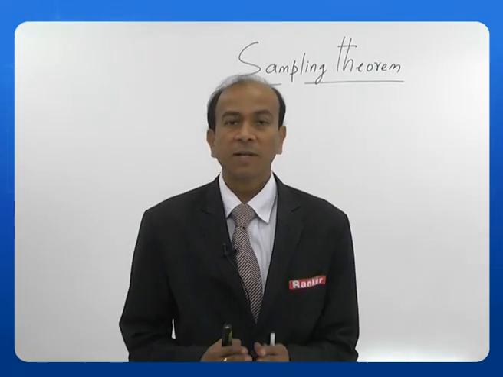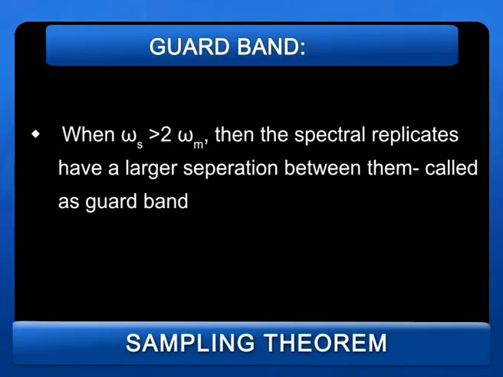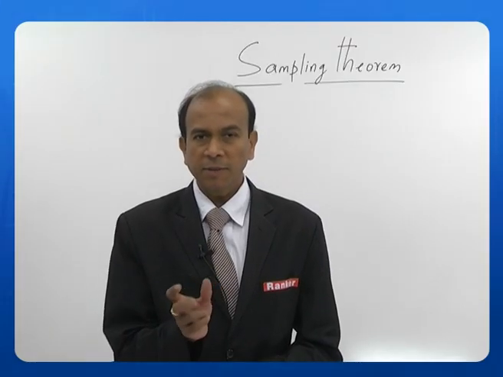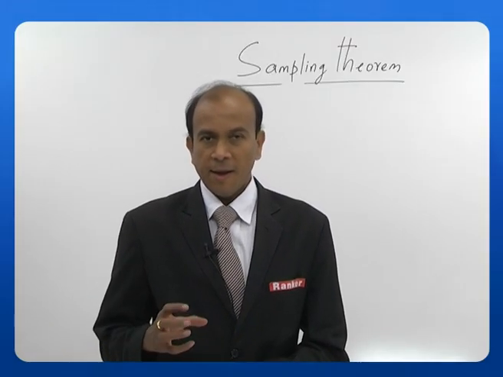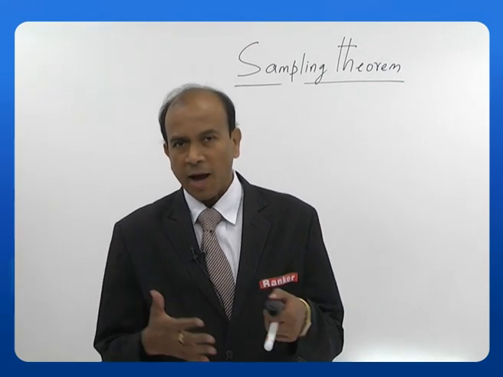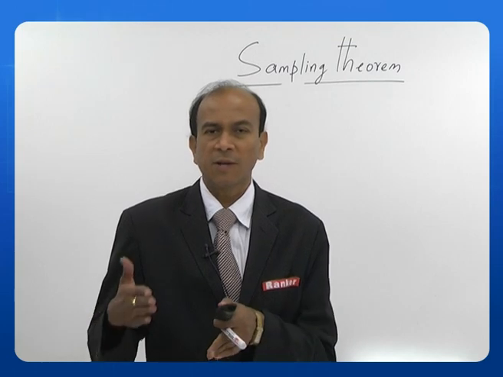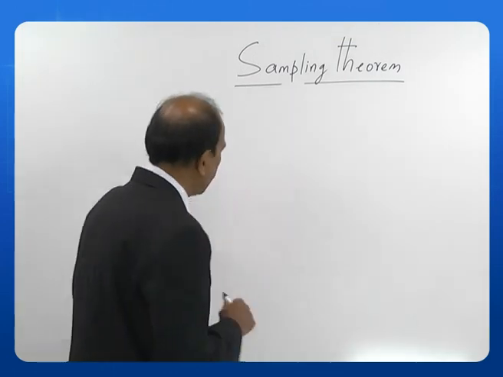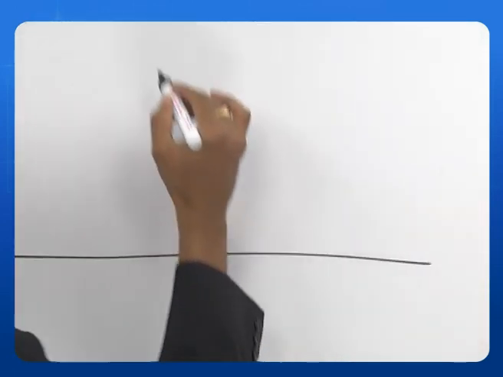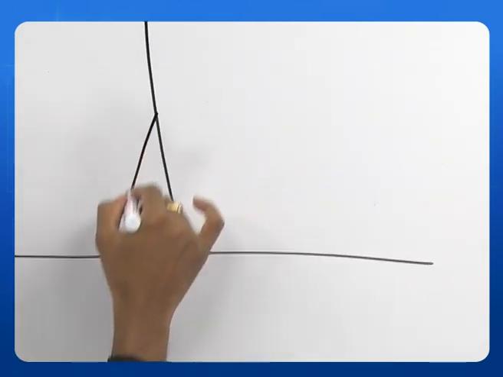Let us see what is called a guard band. When omega s is greater than 2 omega m, the spectral replicates have a larger separation between them, called a guard band. What are we talking about? We are talking about the spectral separation. If two spectra are separated by a certain distance, the distance between those two spectra is called a guard band. Let us see that. Now, earlier I will draw 3 cases here.